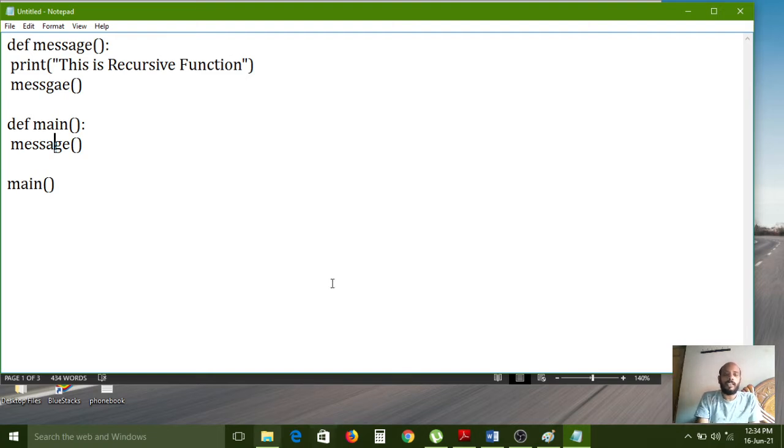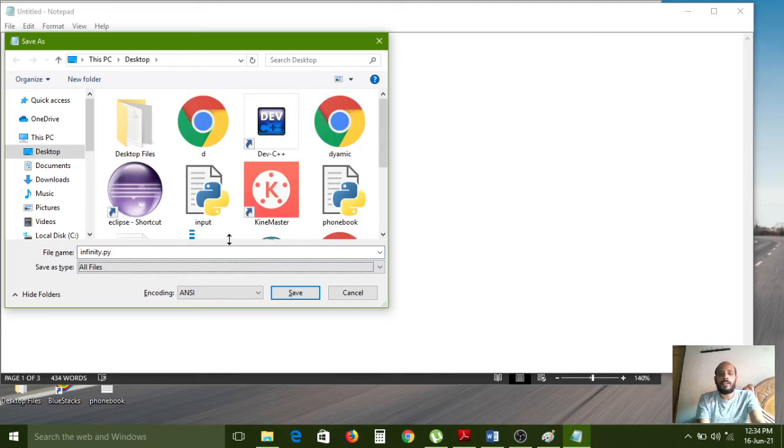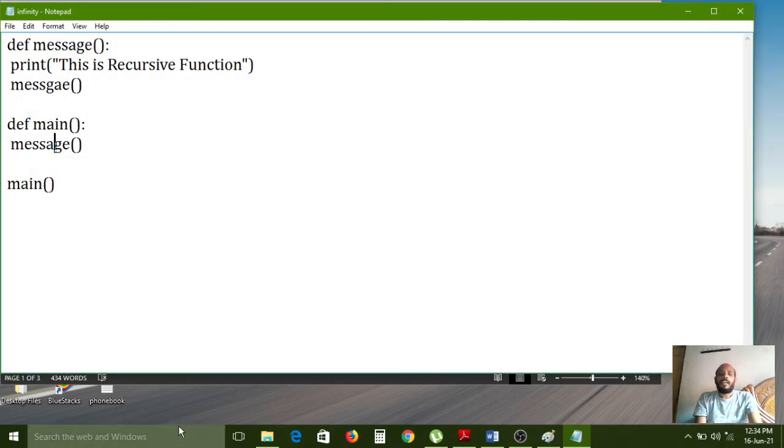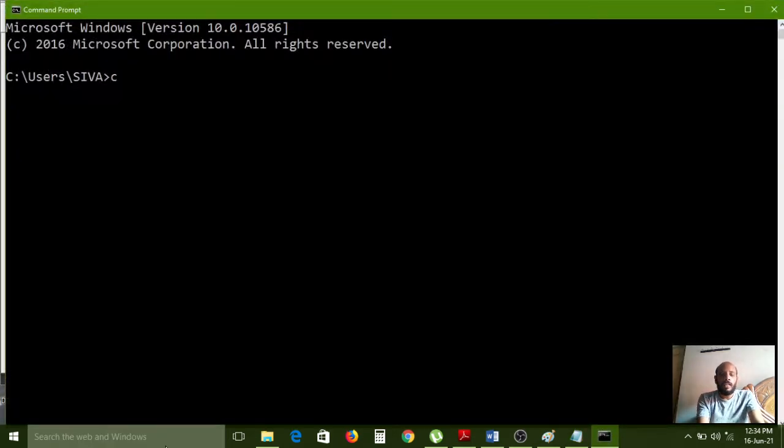Now I want to execute this file, but before that I want to save it. This program is infinity.py, because the program is running in an infinite way. Carefully observe. Now I am opening the command prompt, shifting the location to the desktop, and here I am opening that infinity file.